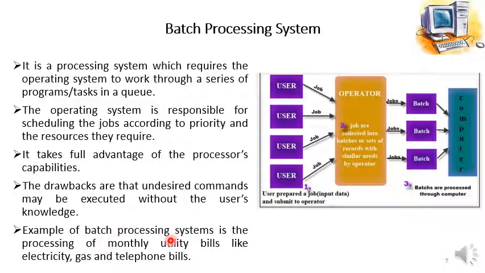Examples of batch processing systems include the processing of monthly utility bills like electricity, gas or telephone bills. They are processed with the help of a batch operating system. Here in this diagram, the batch operating system is explained very well. There are multiple users who are assigning jobs to the operator of the batch operating system.